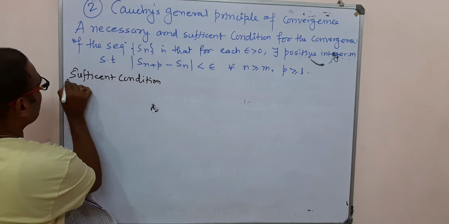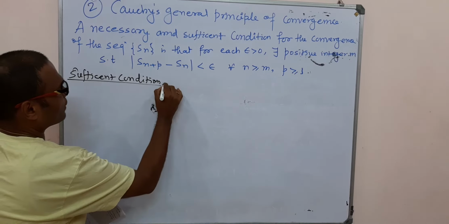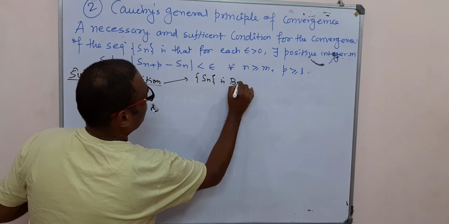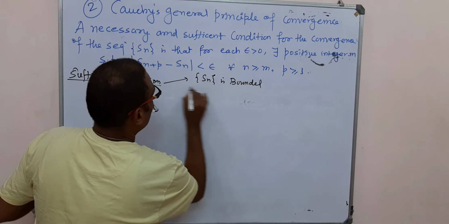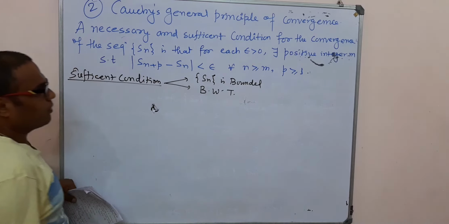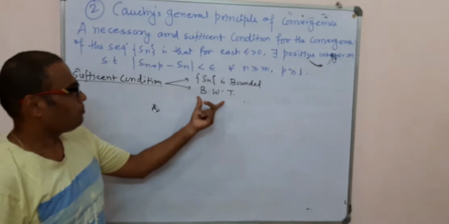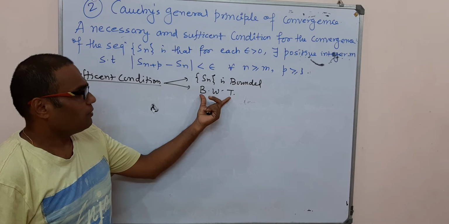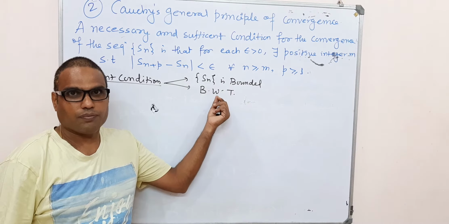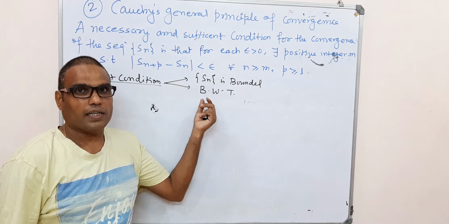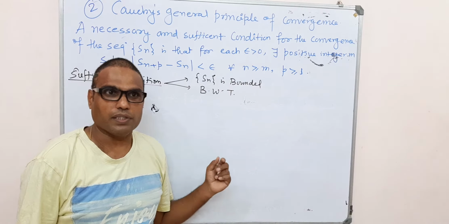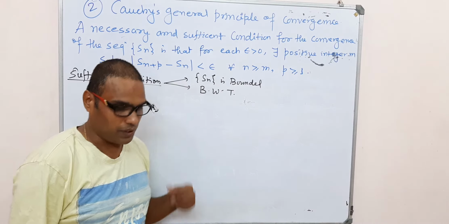The sufficient condition is split in two parts. In the first part we show that our sequence is bounded. Then we apply the Bolzano-Weierstrass theorem, and according to the Bolzano-Weierstrass theorem, every bounded sequence has at least one limit point, say it is L, and the limit point is nothing but the limit of the sequence we establish in this proof here.